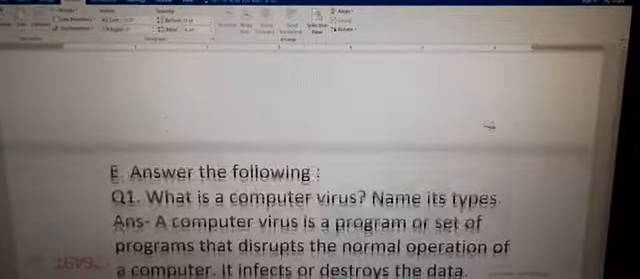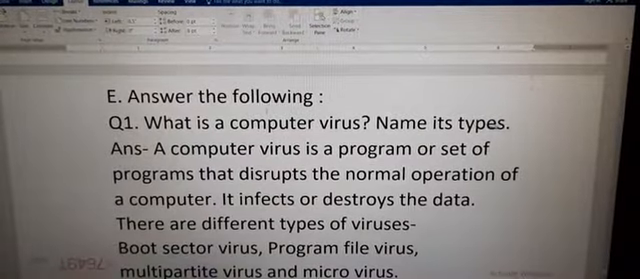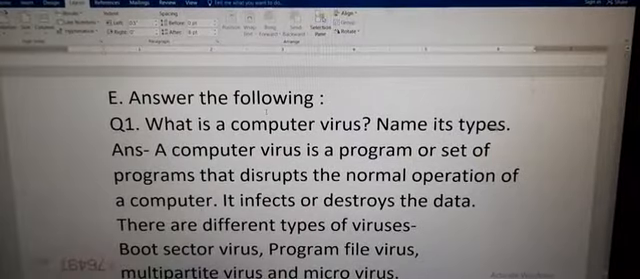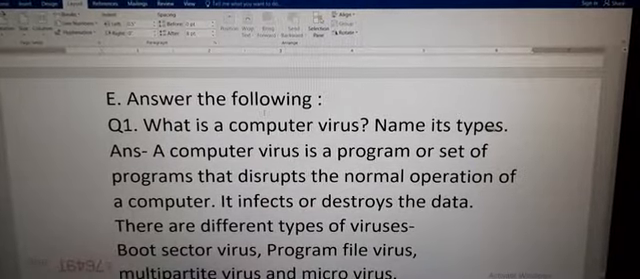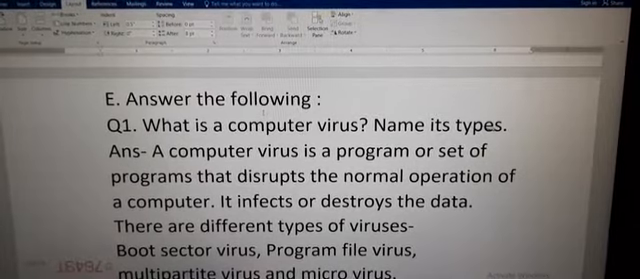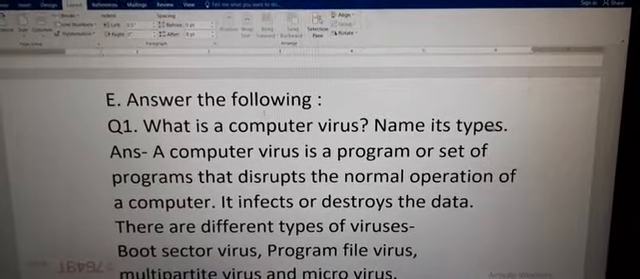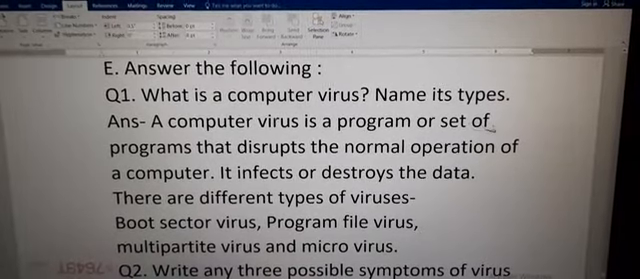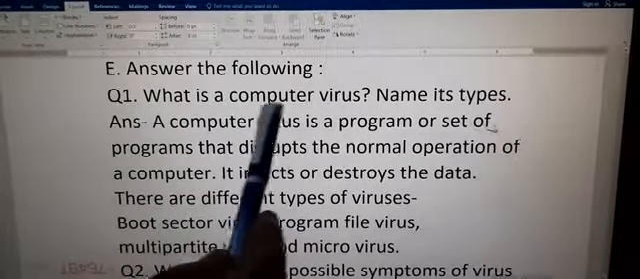Now we come to the question answers. Next is question answers. Answer the following. Now there are total 6 questions. I have written all the answers below the questions. You have to copy the same in your computer copy. So we start with the first question. What is a computer virus?